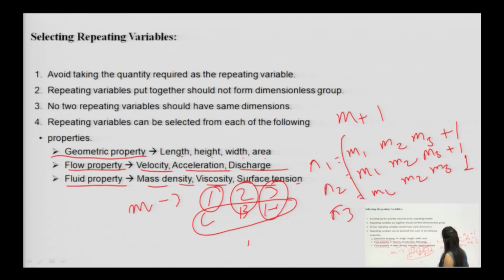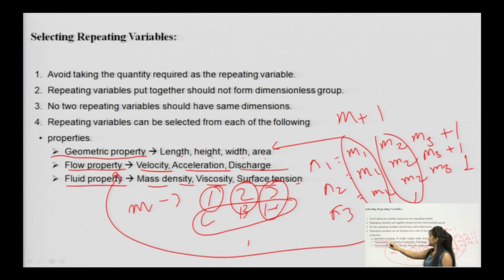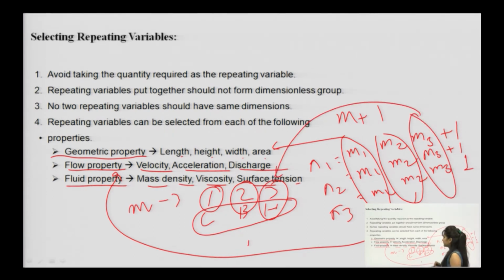Here m1 will be either length, breadth or height. Then m2 should have a flow property, either velocity, acceleration or discharge, and the third repeating variable should have a fluid property, that is mass, density, surface tension, viscosity, etc.